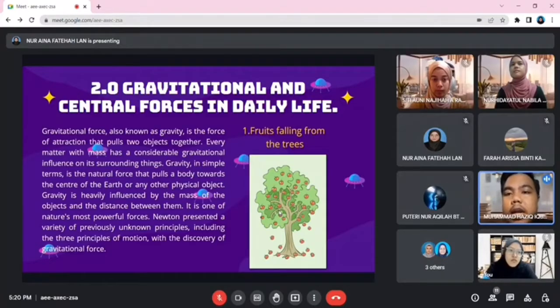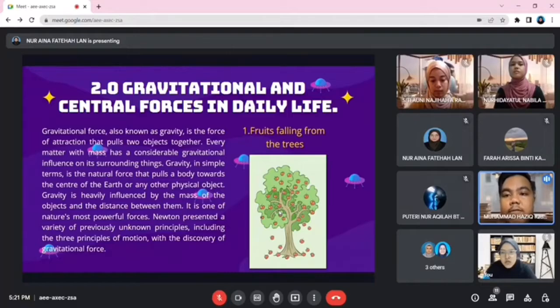So, gravitational force, also known as gravity, is the force of attraction that pulls two objects together. Every matter with mass has a considerable gravitational influence on its surrounding things. So, gravity, in simple terms, is the natural force that pulls a body towards the center of the Earth or any other physical object.